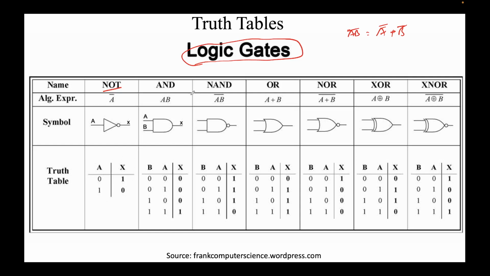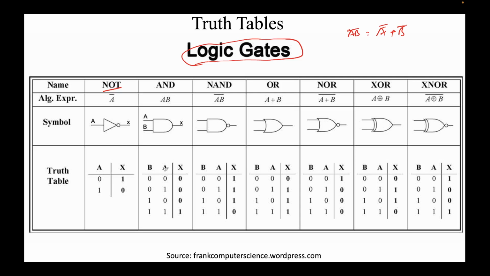Now, the second important gate is AND. The expression is A times B. So this is how we express it. The inputs are A and B, the output is X. A can be 0, B can be 0; A can be 1, B can be 0; B is 1, A is 0; and both are 1. So there are four sets of inputs possible, right? So what is the output?